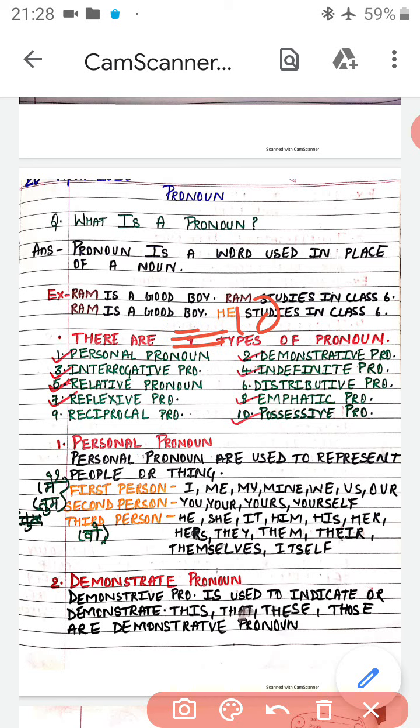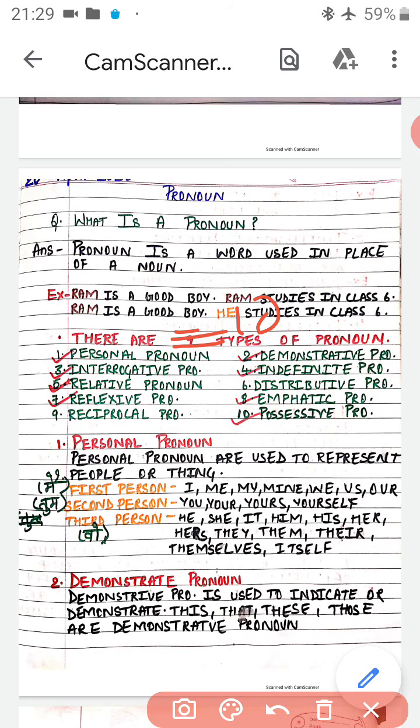First of all, personal pronoun. Second is demonstrative pronoun. Third is interrogative pronoun. Fourth is indefinite pronoun. Fifth is relative pronoun. Sixth is distributive pronoun. Seventh is reflexive pronoun. Eighth is emphatic pronoun, or emphasizing pronoun. Another name of emphatic pronoun is emphasizing pronoun; in your book it is given as emphasizing. Ninth is reciprocal pronoun and 10th is possessive pronoun.